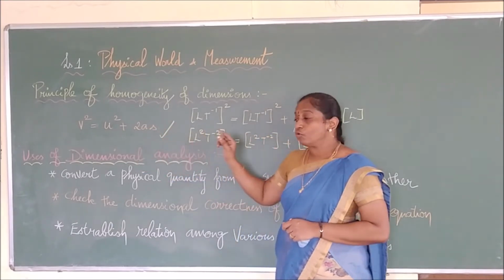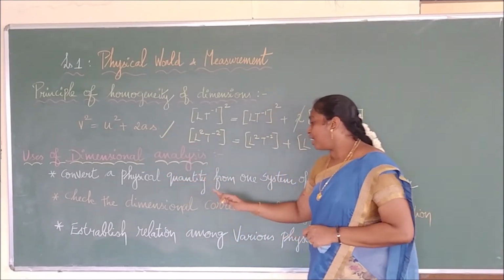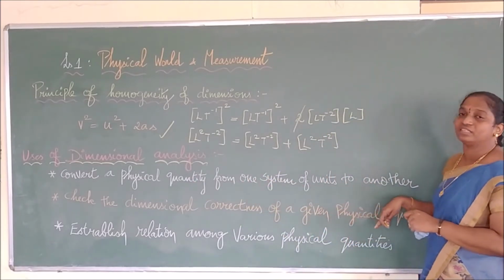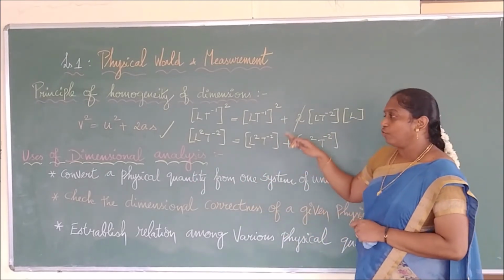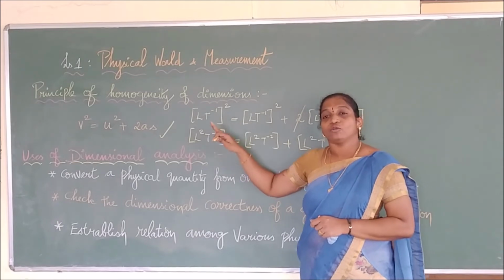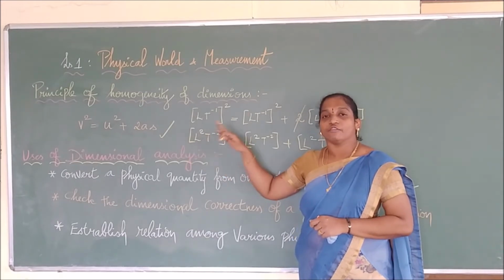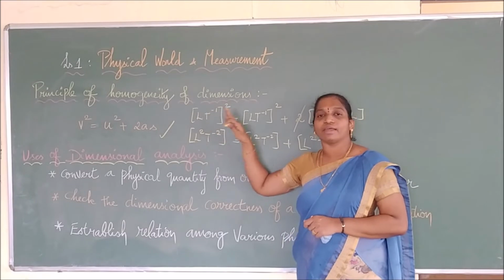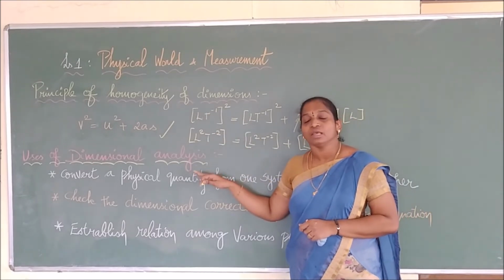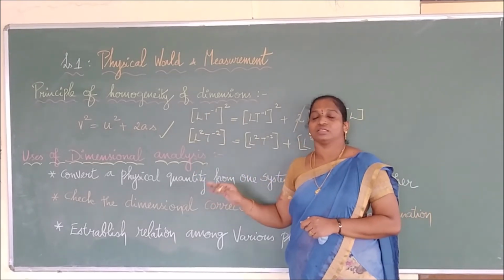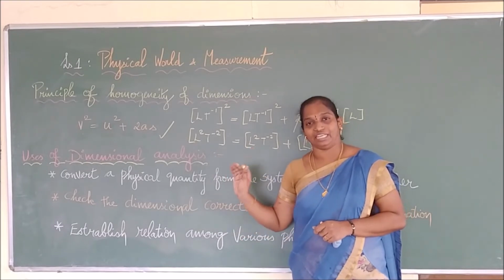Is it clear? So we say this is checking the dimensional correctness of a given physical quantity. If I write any equation, we have to check the dimensional values. If the dimensional values of the left side and right side of the equation remain the same, then we can call that equation a dimensionally correct equation.